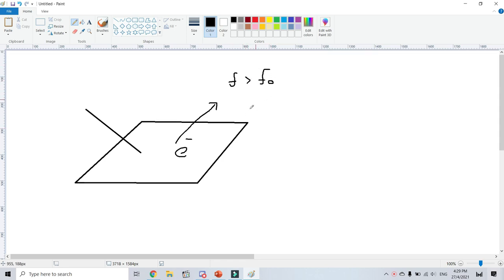This is the threshold frequency for the metal plate. Every metal type has a different threshold frequency. So this is the concept of how the photoelectric effect occurs.